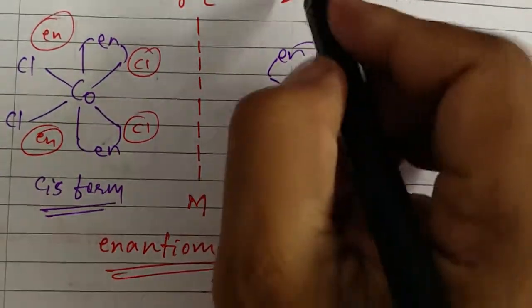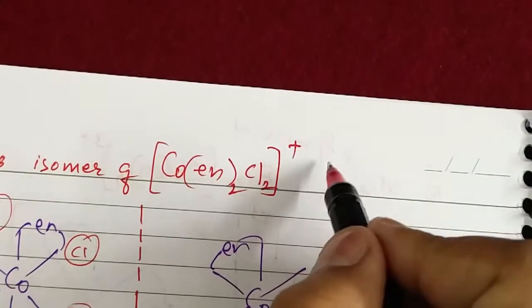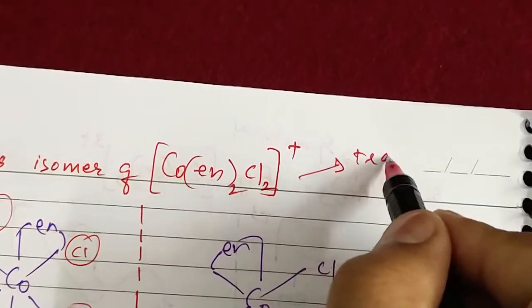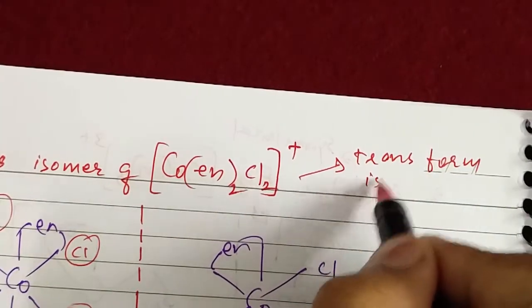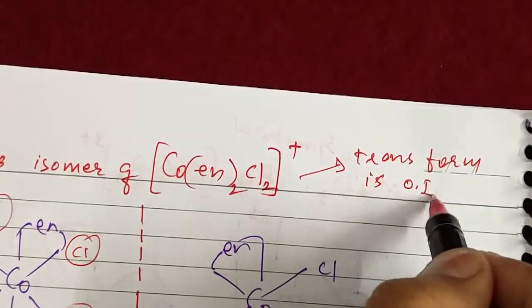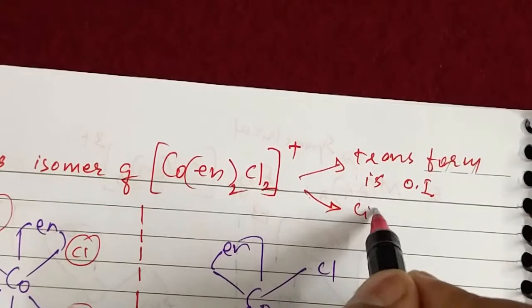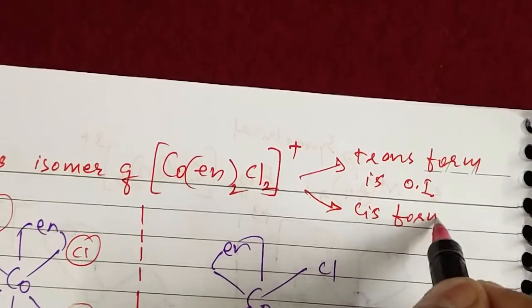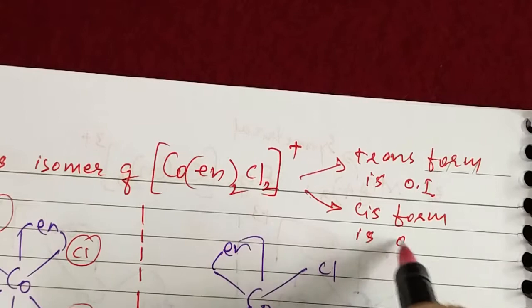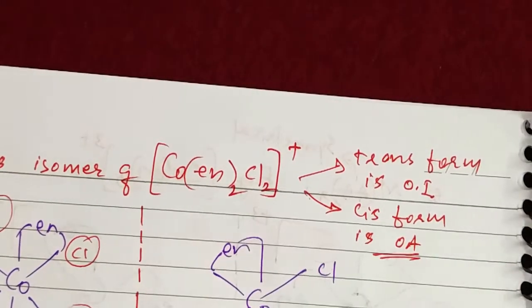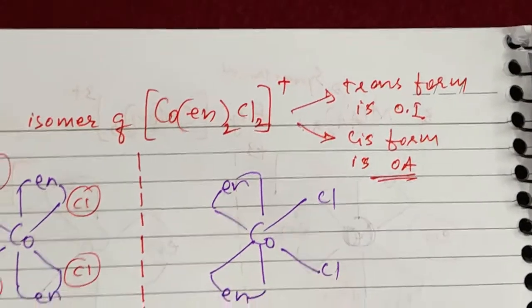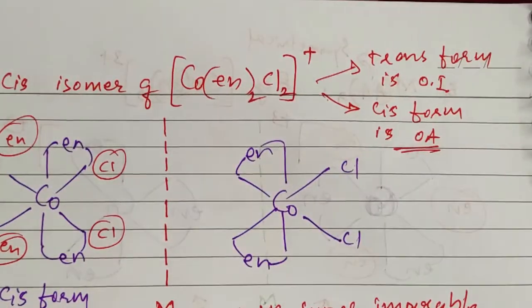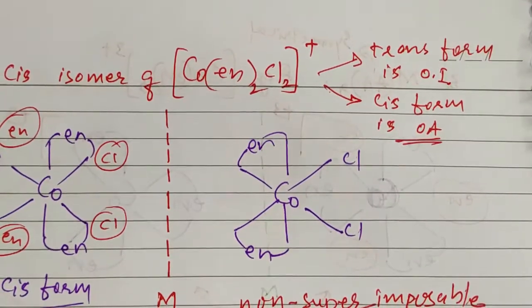See students, its trans form is optically inactive, but the cis form is optically active. Remember students, most of the time the cis form of a coordination compound is found to be optically active.